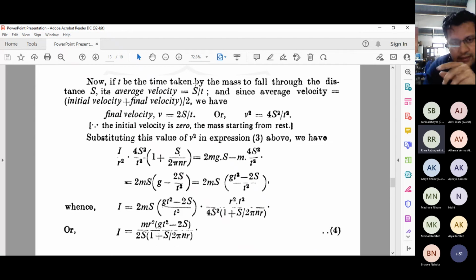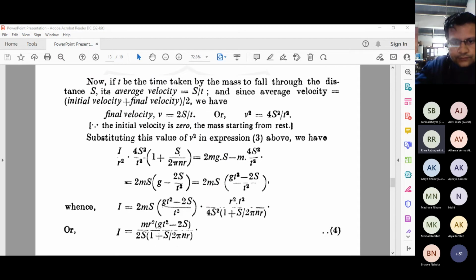So this is the final velocity I'm writing, considering the initial velocity is 0. So that becomes twice s by t. Hope you are understanding the equations written on the screen. Try to write down those equations, solve those expressions, and come to a simplified way of putting I on the LHS and all those parameters on the RHS.